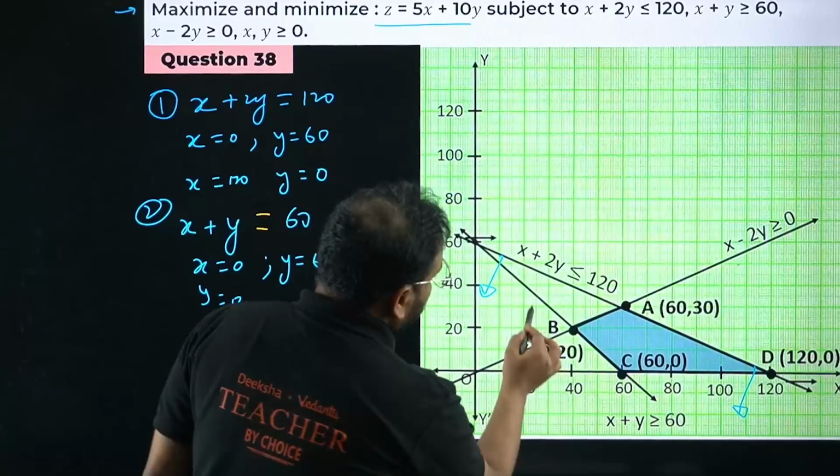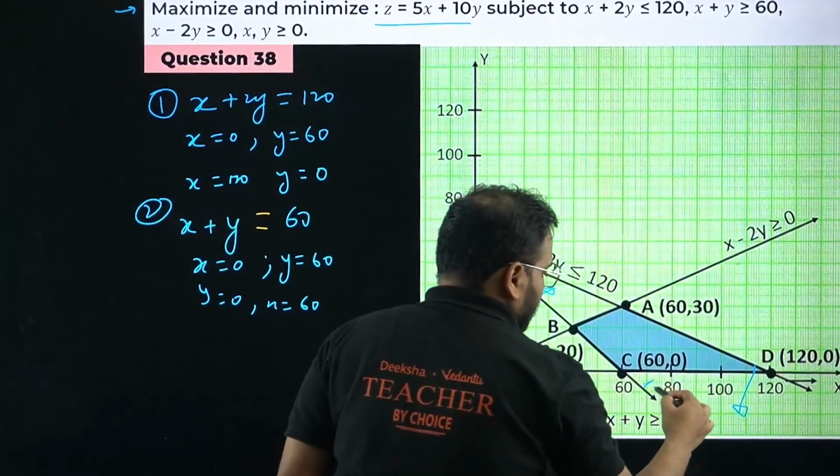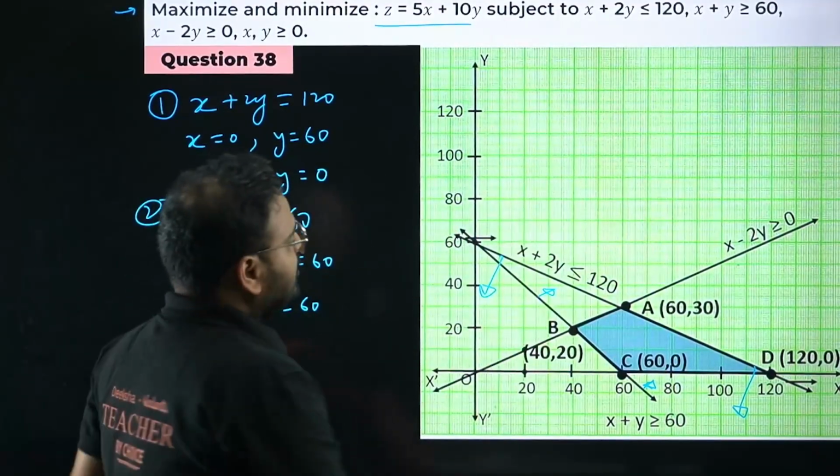Again, you have to take the region above this line. How come, sir? Please check the inequality: it is greater than, bacha. So above this line. When you do that, you get this area.